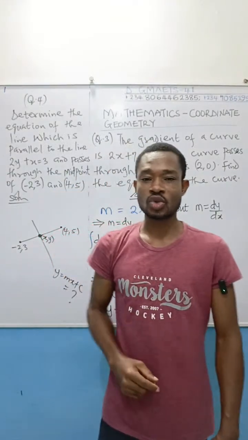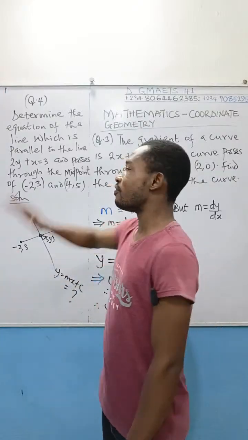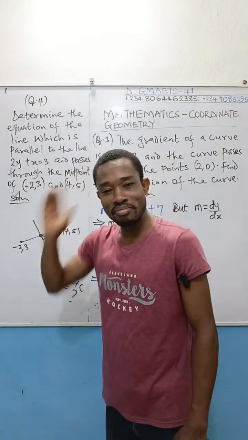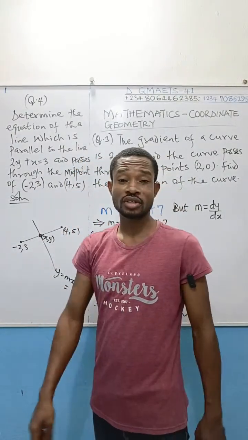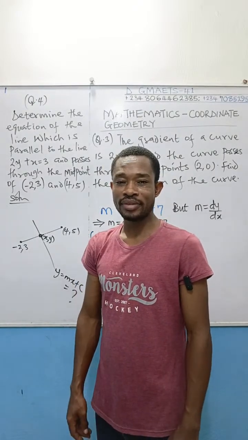I did it for the first question. Just simply make y the subject of the formula. Move everything to the right-hand side. Leave y on the left-hand side, and then make that y the subject of the formula. If y has a coefficient, you must divide through by that coefficient. But I showed you the fastest trick to doing that.